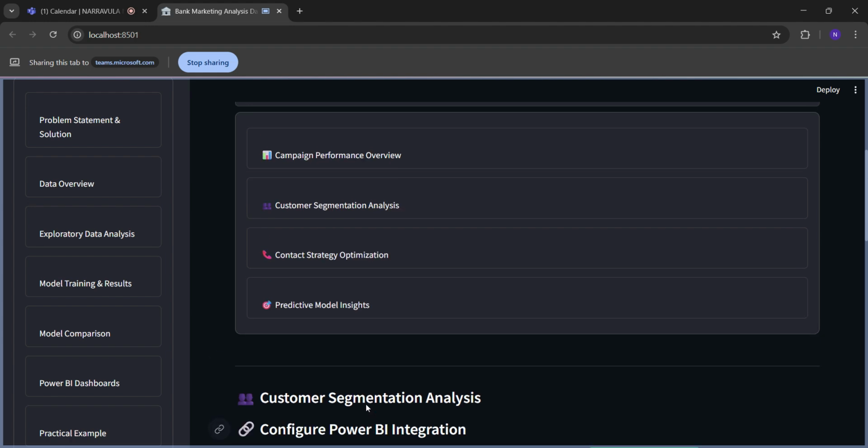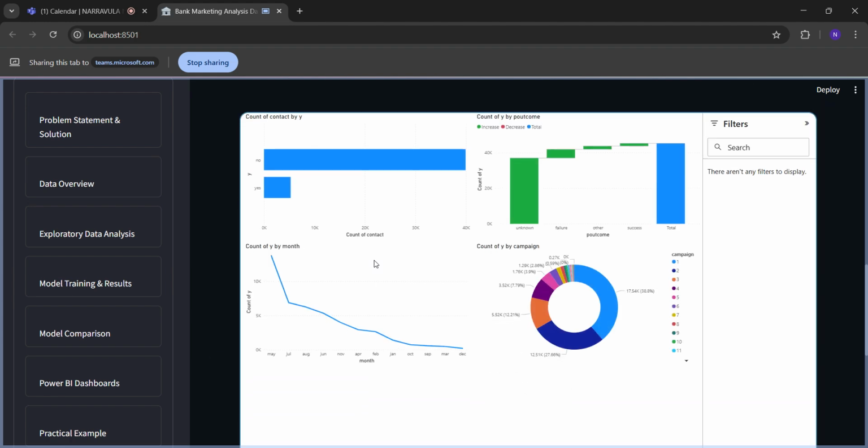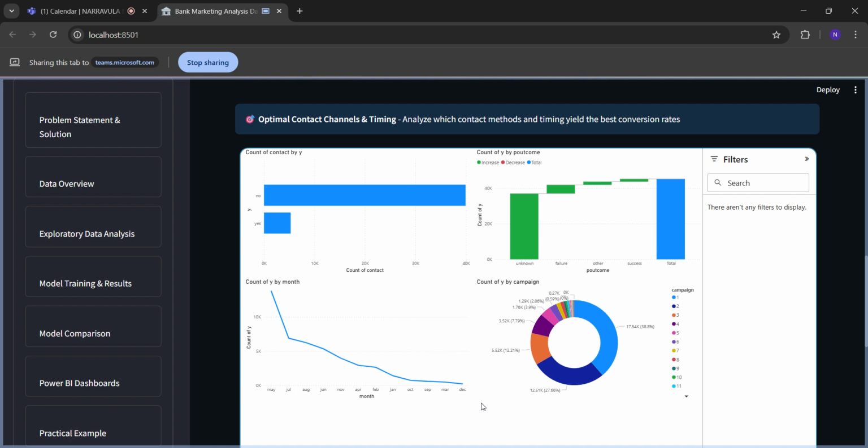Now coming to the next area, it is contact strategy optimization. This is one of the major areas that affects our term deposits, because the way of approach and the timing of approach are among the main important things that determine it. Approximately speaking, due to wrong contact methods, 40K of the users are not interested in term deposits. We're having a low deposit rate because the way of contact is wrong.